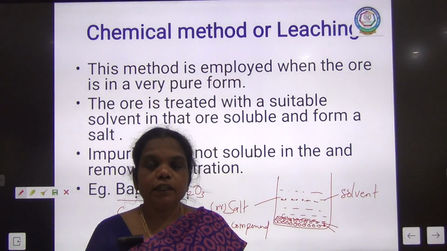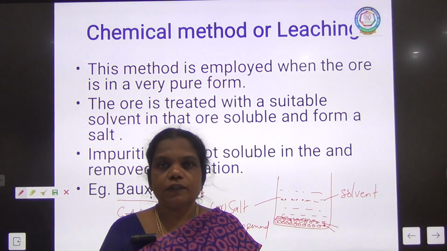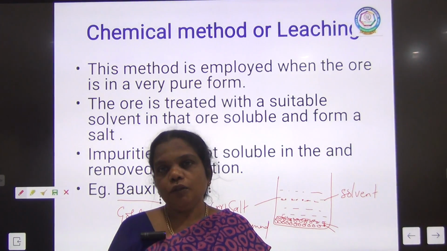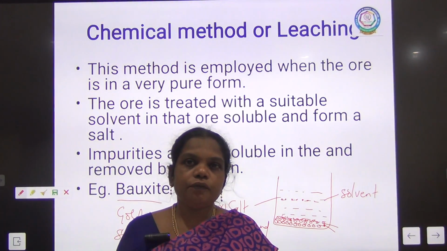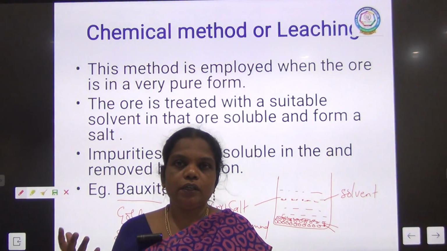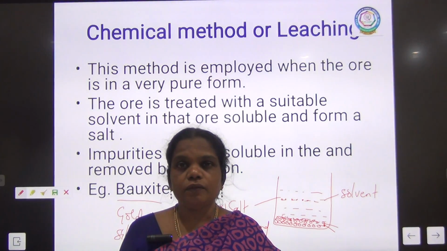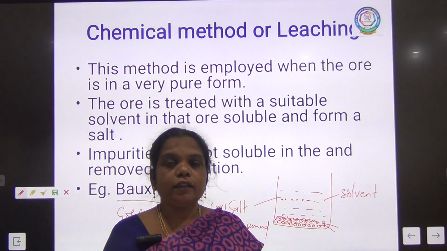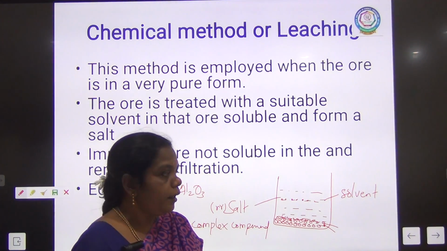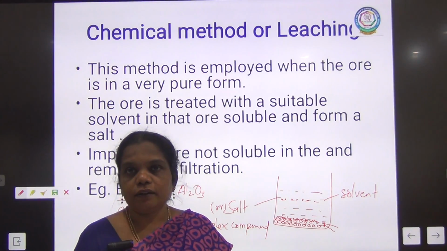So, in metallurgy, the preliminary step for the extraction of metal is the concentration process. In this, we remove all the earthly impurities. After the concentration process, the ore is in a chemically combined state. So, that can be subjected to the remaining metallurgy processes: extraction of crude metal and purification of pure metal. So, these are all about the concentration of the metal. Thank you.